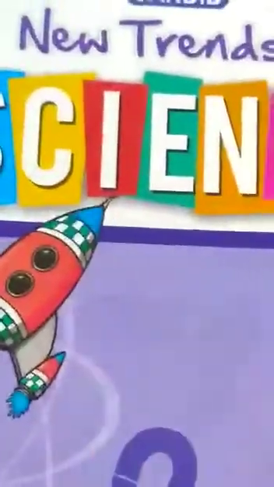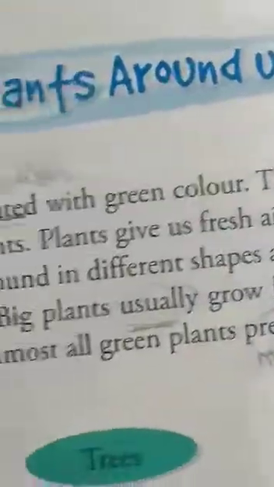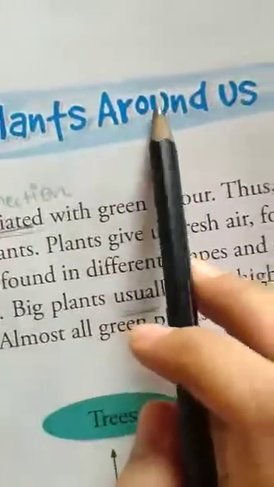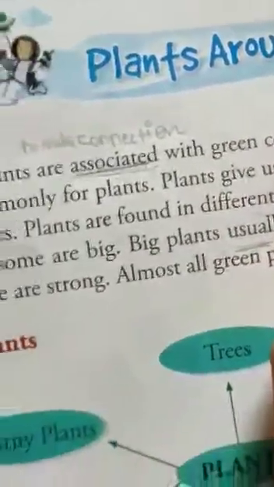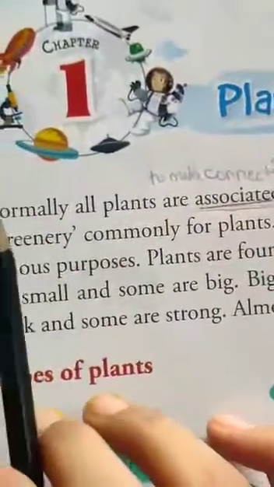This is your science book. We will start with your first chapter. Your first chapter is, this is your first chapter, plants around us. You have to repeat every sentence after me.